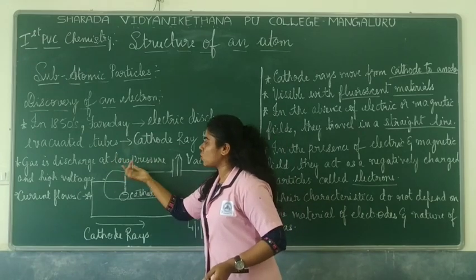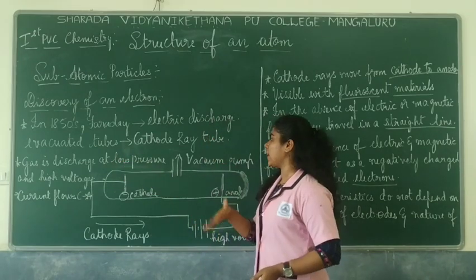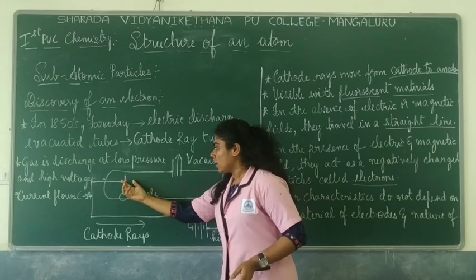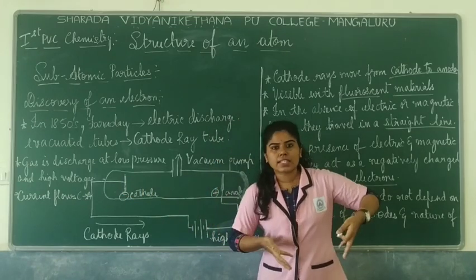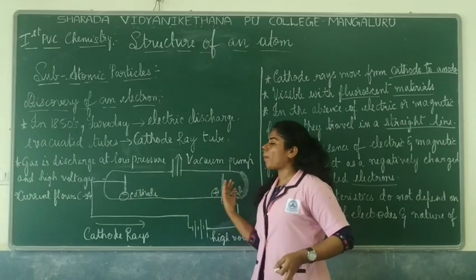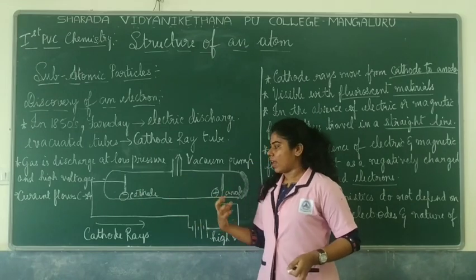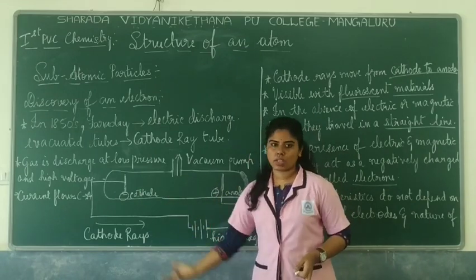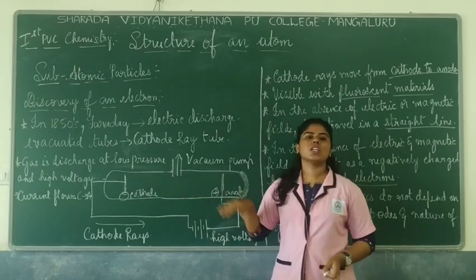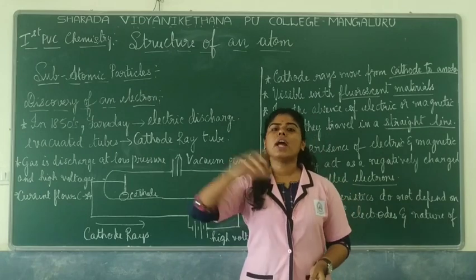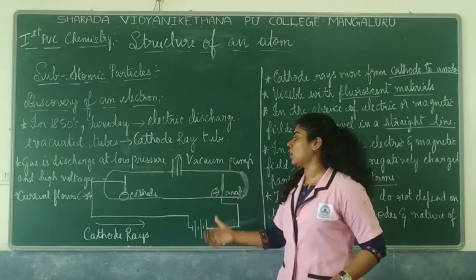So the gas discharge takes place at a very low pressure, and you see a stream of particles. There are some particles which move in one direction; wherever the power supply is given, there is a stream of particles which goes from one end to the other. Which end to which end?